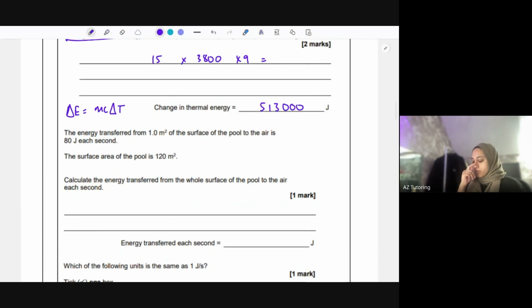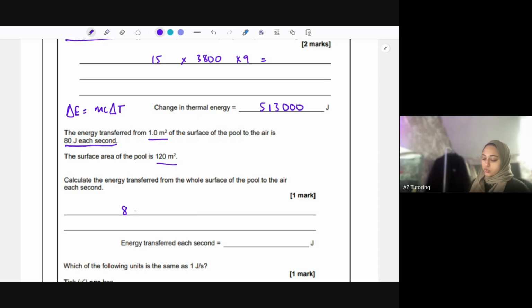The energy transferred from 1 meter squared of the surface of the pool to the air is 80 joules each second. The surface area of the pool is 120 meters squared. Calculate the energy transferred for the whole surface area. I guess this is just proportions, right?